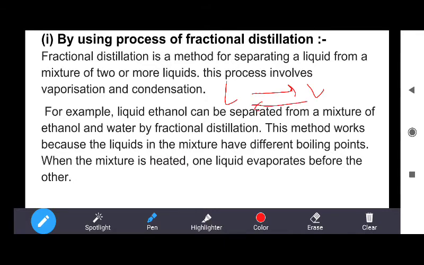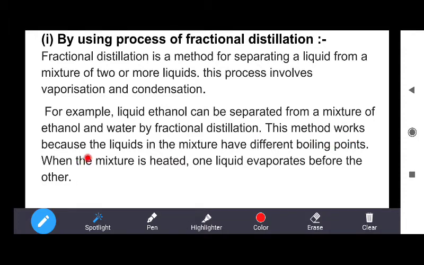The process in which liquid is converted into vapor is called vaporization, and when vapors are condensed to form liquid, this process is called condensation. For example, liquid ethanol can be separated from a mixture of ethanol and water by fractional distillation.